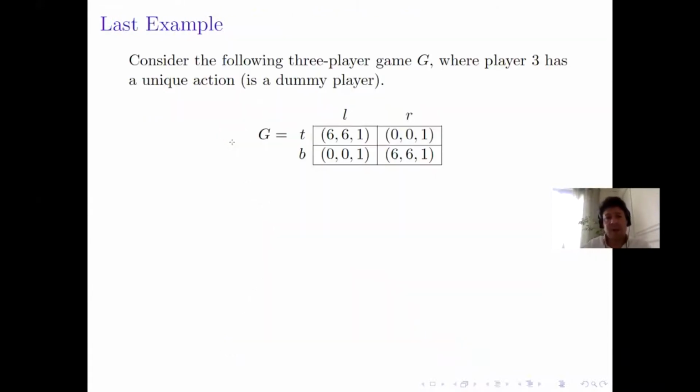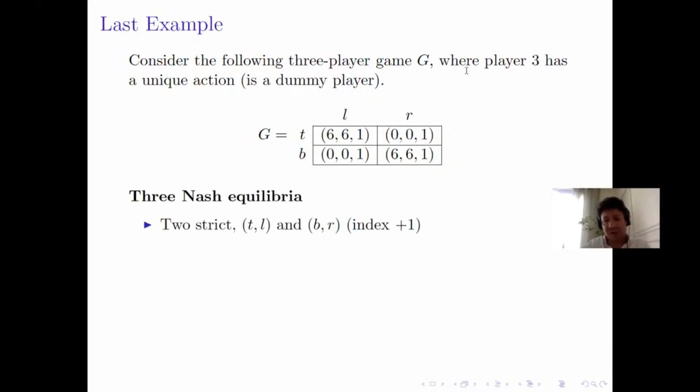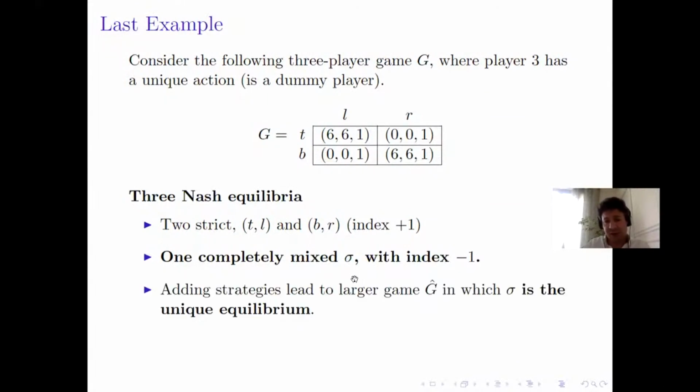Let me finish with an example, and this is a 2x2 game. This is between two players, and we have a dummy player which has only one action, but then we'll add some actions to this player. This game has two strict equilibria with index +1, one mixed equilibrium with index -1, and according to the results before, the -1 equilibrium cannot be made unique in an equivalent game to G. The fact is we can enlarge this game and have a larger game in which sigma is the unique equilibrium. The -1 equilibrium is the unique equilibrium, which is kind of contradictory.